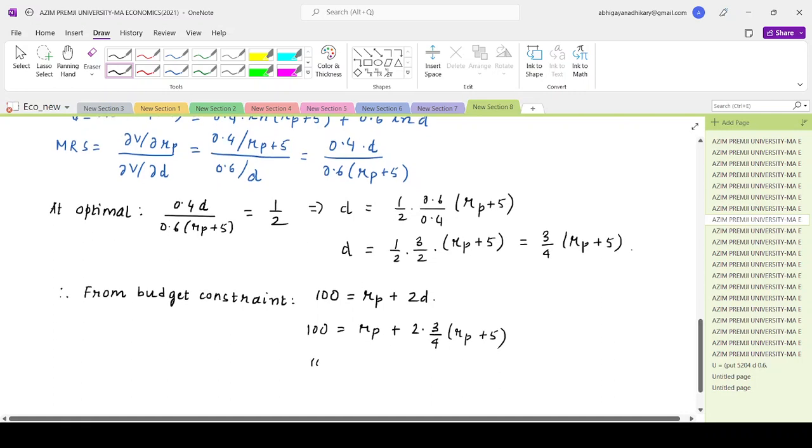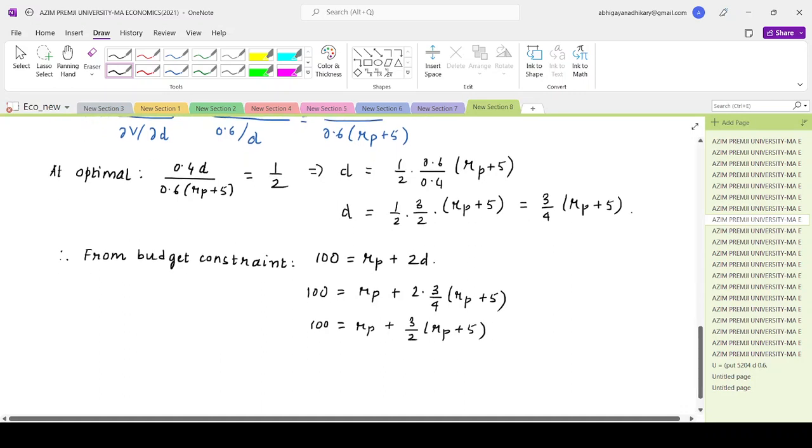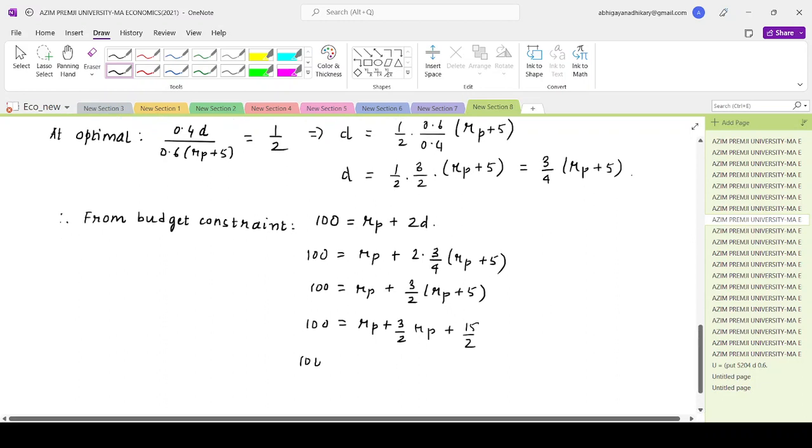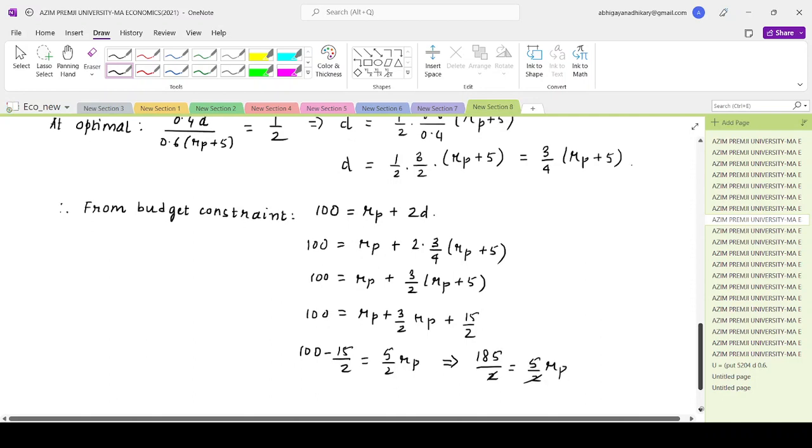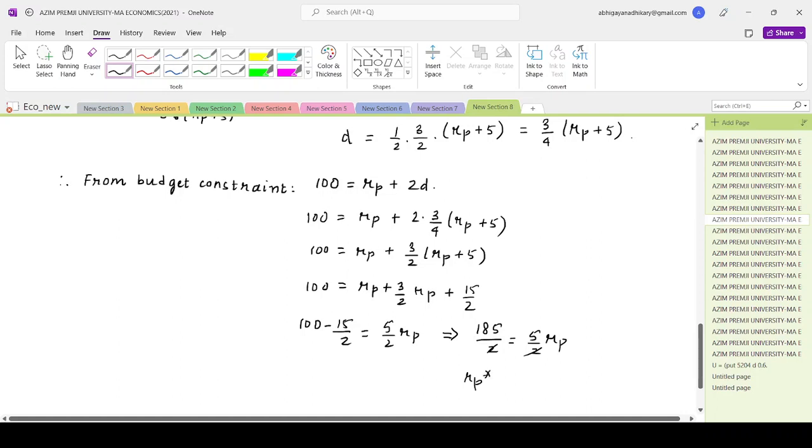So that will be 100 equals to Rp plus 3 by 2 times Rp plus 5. So 100 is equals to Rp plus 3 by 2 Rp plus 15 by 2. So 100 minus 15 by 2 equals to 5 by 2 Rp. So that will imply 185 by 2 equals to 5 by 2 Rp. So 2 and 2 will get cancelled. The optimal amount of Rp, which is Rp star, is 185 by 5.